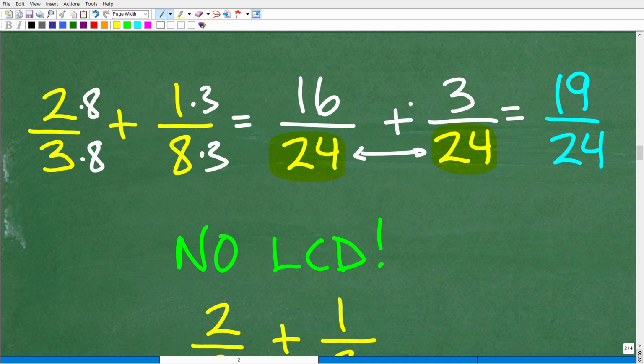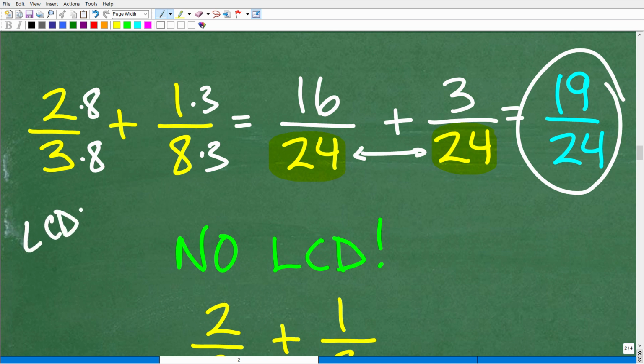Then I can add the numerators. So our answer is 19 over 24. Now, in order to do this problem, one, you need to recognize that the LCD is 24. And two, you need to go through all these changes to rewrite these fractions. And again, this is a very basic problem. But nevertheless, the answer here, 2/3 plus 1/8, is 19 over 24.